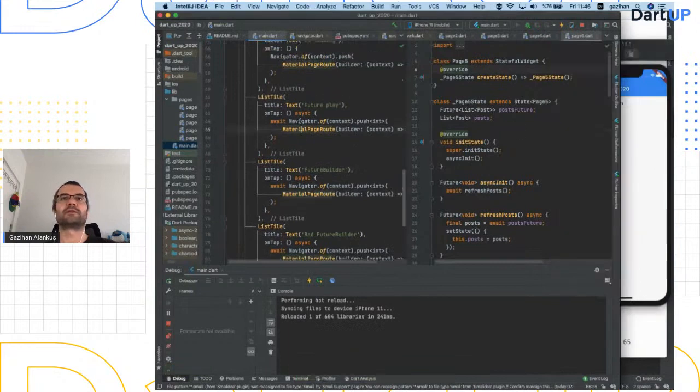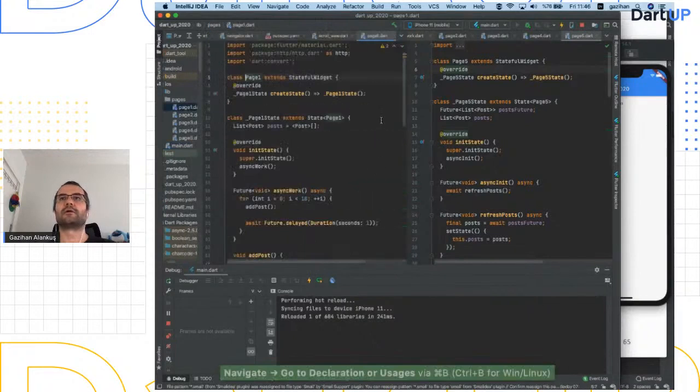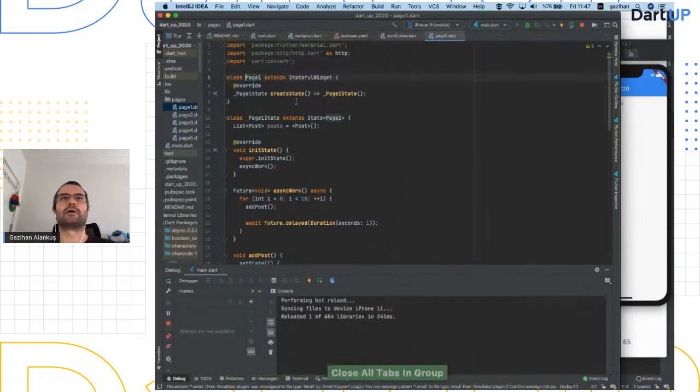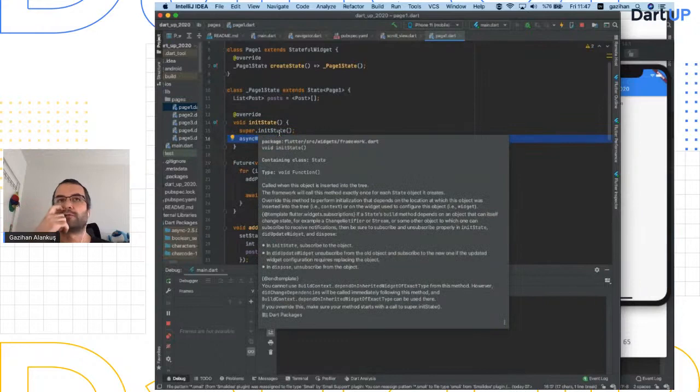Async is like pressing a button is my first one, which I believe is page 1. In init state, as you know, in Flutter, this happens when your widget is first added to the widget tree. This is where you start things like downloads. I usually have an async init kind of function, which actually returns a future, but we ignore. So after init state, I'm starting a bunch of things.